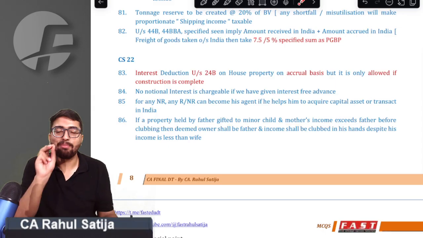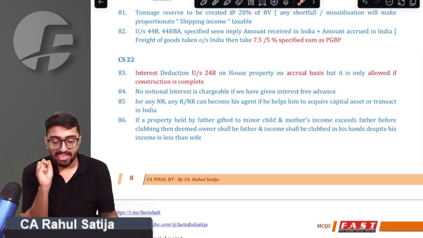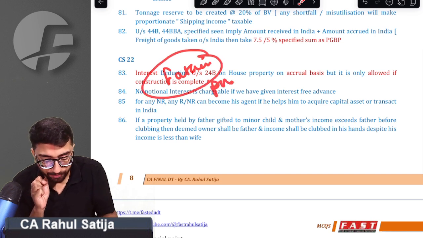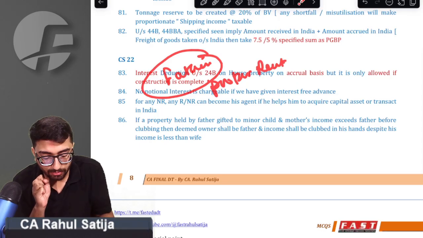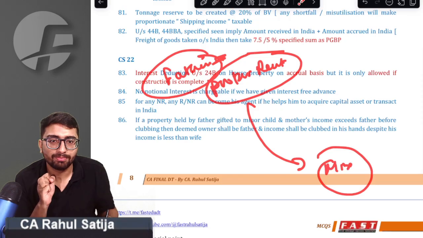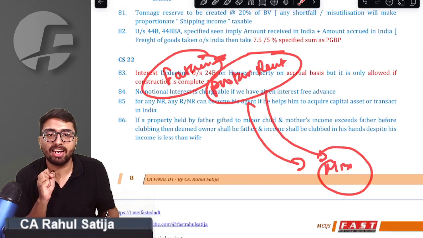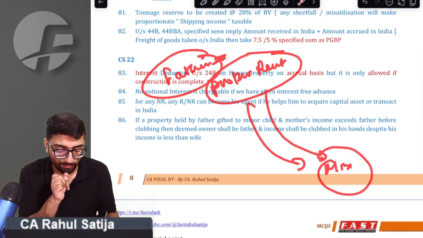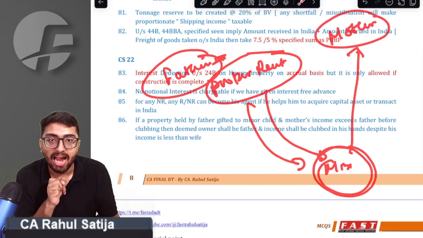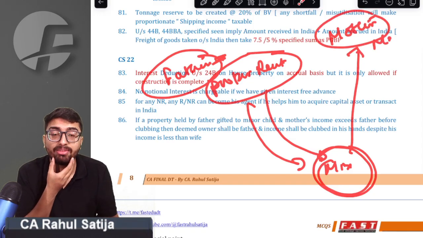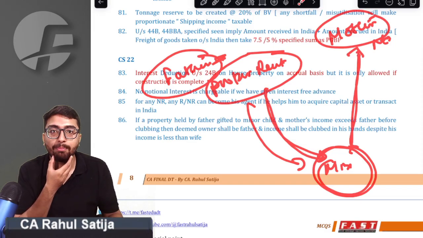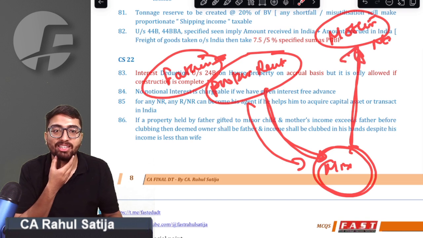Sir, sometimes what happens, this is a very logical point. Try understanding it. For example, there is a father, and he has a property which yields rent. The father transferred this house property to the minor child, so that the income would be taxable in the hands of the minor, but the father would be the deemed owner. Later on, the minor child's mother had more income than the father. Father thought that by gifting this property to the minor child, clubbing provisions would apply and it would be taxable in the hands of the mother because the mother had more income.